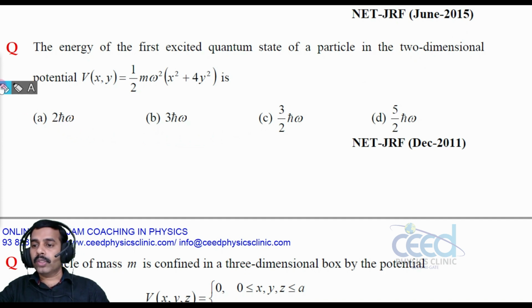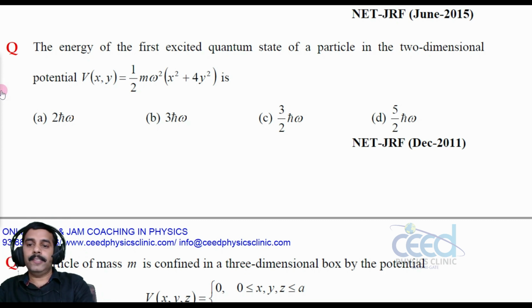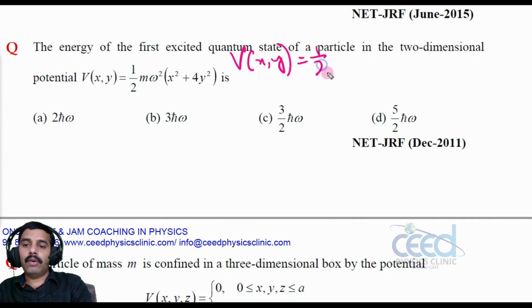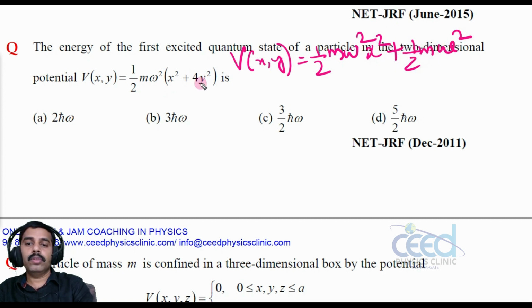So here the possible energy is, look into this. Let me write the standard potential V of x y as half m omega square into x square plus this, which I can write as half m omega square 4y square, that I can write as half m into 2 omega whole square into y square.